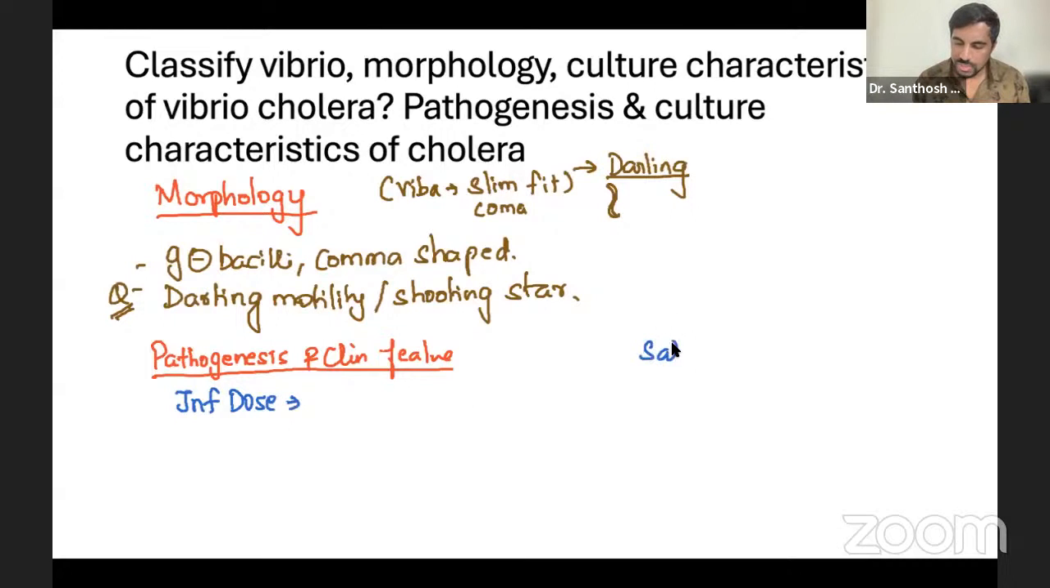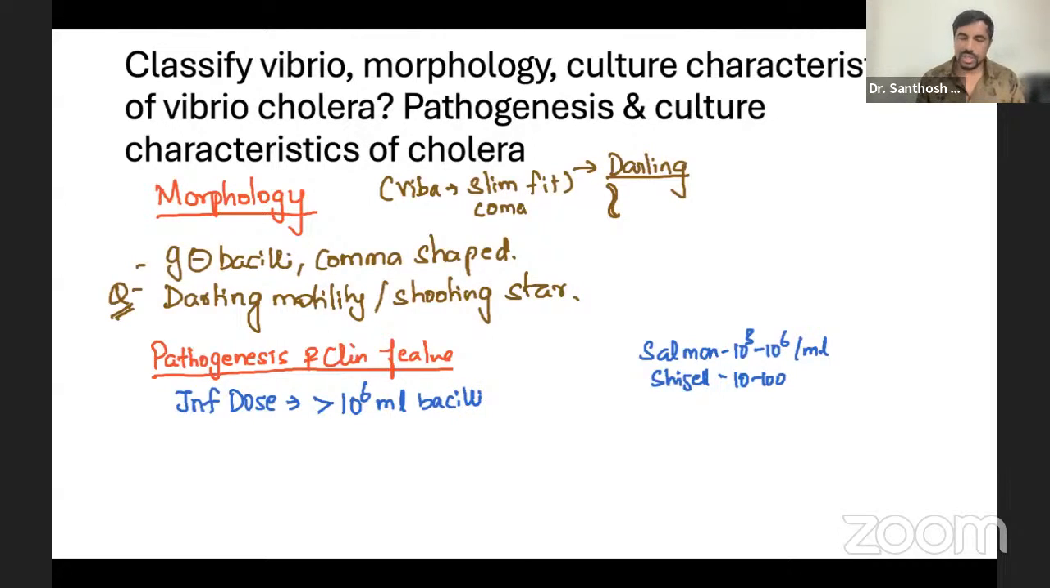For example, if you remember in Salmonella, we studied that we need 10 to the power 3 to 10 to the power 6 bacilli per ml of food, water, whatever drink. For Shigella, it should be 10 to 100. But for Vibrio cholerae, it's very, very high. You need more than 10 to the power 6 bacilli per ml, through the fecal-oral route, in the food. So this much bacteria is needed to cause an infection.